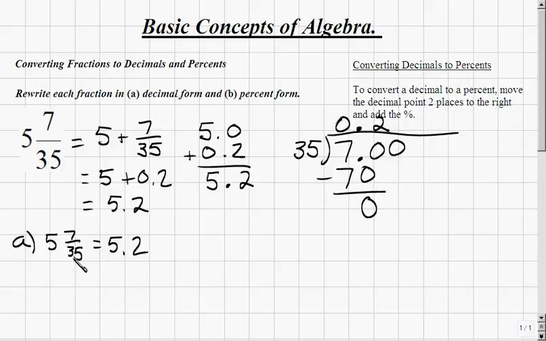Next, to convert this decimal to a percent, we recall that we move the decimal point 2 places to the right and add the percent symbol. So that means for 5.2, we'll move the decimal point twice to the right, adding a 0 to this to become 520, and we'll include a percent symbol. So the number 5 and 7/35 becomes the decimal 5.2, which becomes the percent 520%.